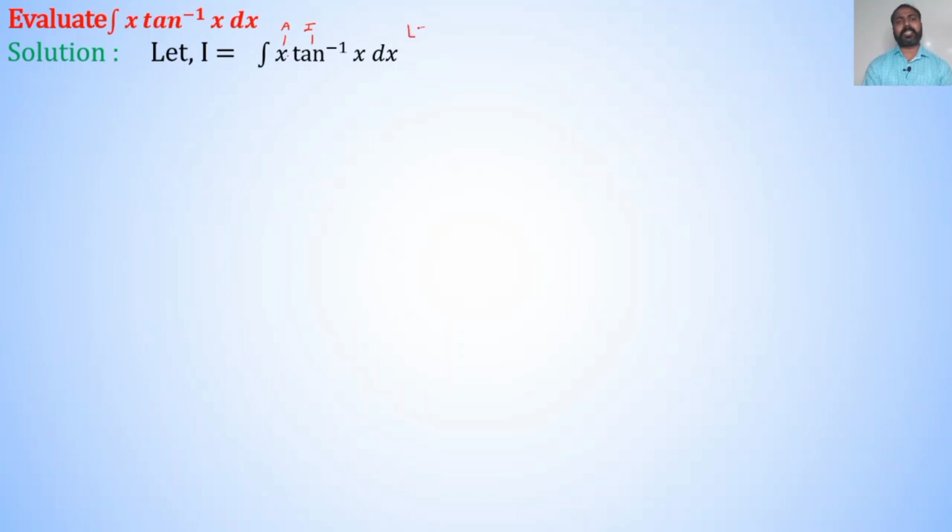In the word LIATE, I comes first. So, tan inverse x is our first function and x is our second function. On integrating by parts, the rule says first as it is integration of second minus inside the integration derivative of first into integration of second.